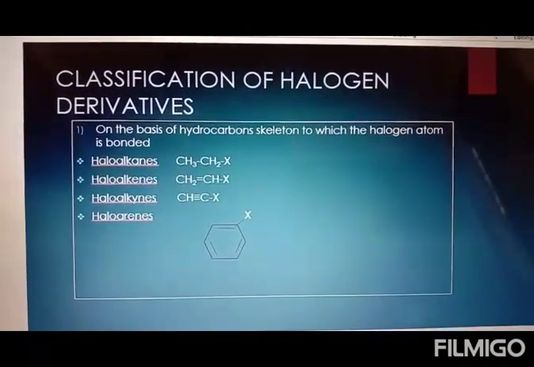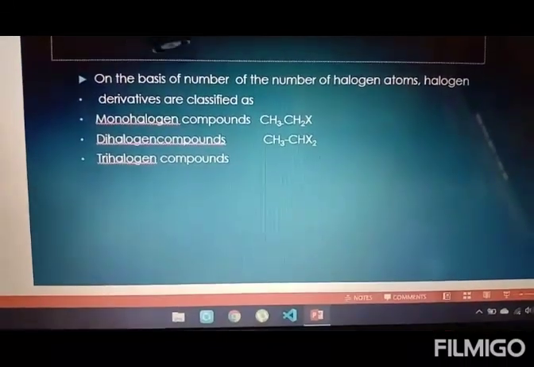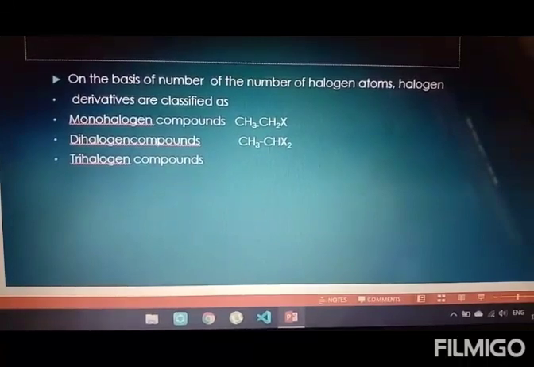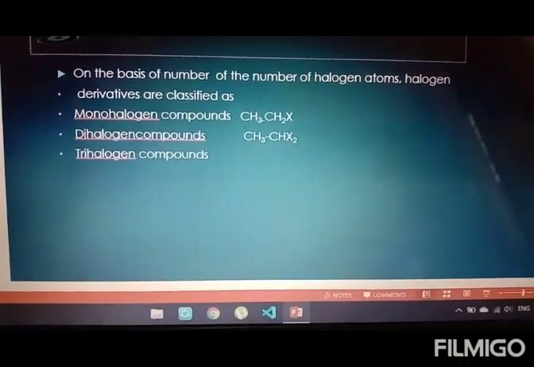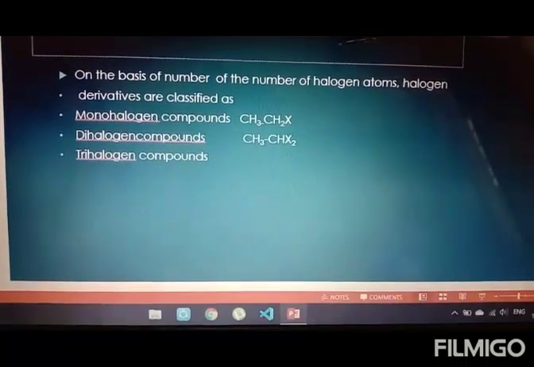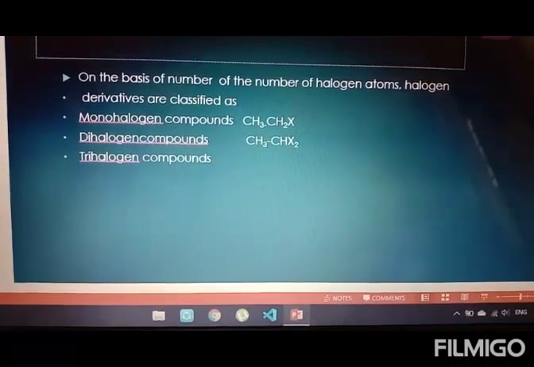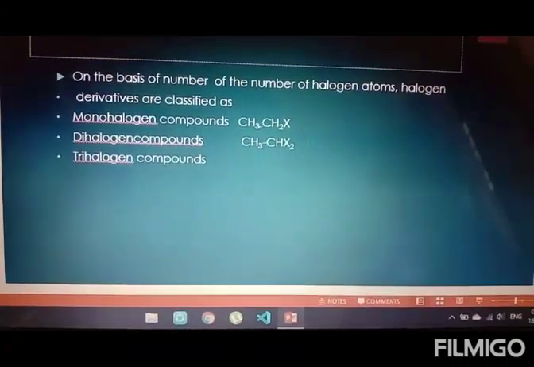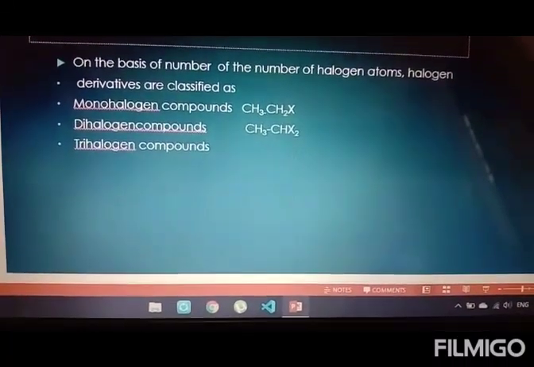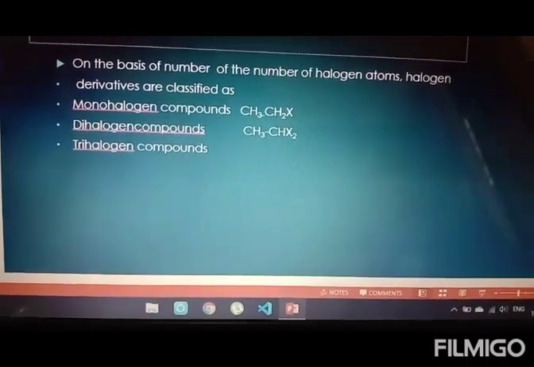The second classification is based on the number of the halogen atoms. I repeat, the second classification is based on the number of the halogen atoms. That means if I am replacing one of the hydrogen, I can replace 2 hydrogen, I can replace 3 hydrogen as well, because we are well aware that the carbon is having 4 bonds.